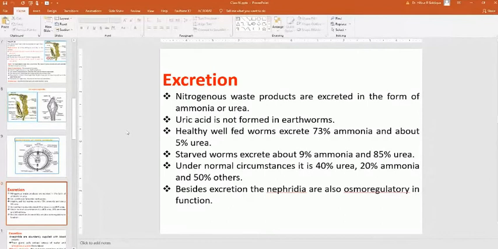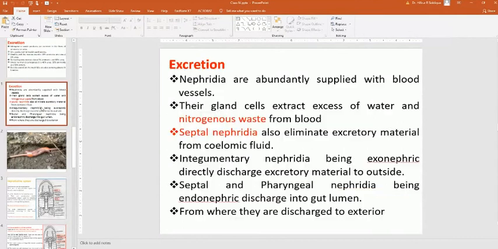Besides excretion, the nephridia are also osmoregulatory in function, like our kidney. Nephridia are abundantly supplied with blood vessels. Their gland cells extract excess water and nitrogenous waste from the blood. Septal nephridia also eliminate excretory material from the ciliary fluid.